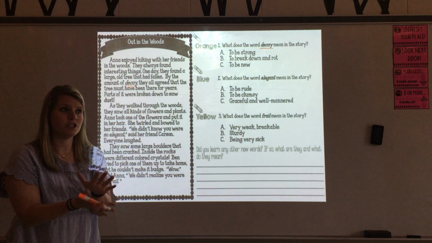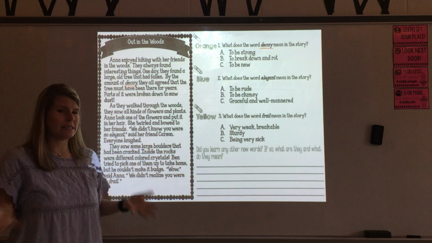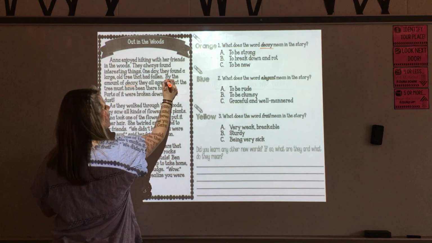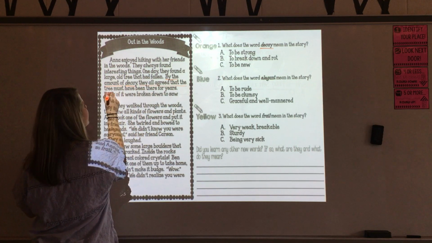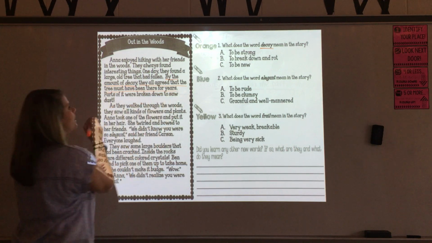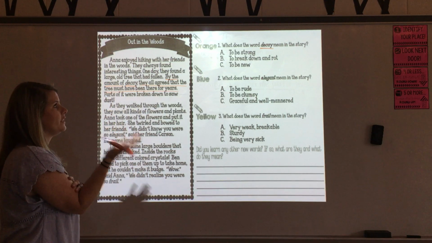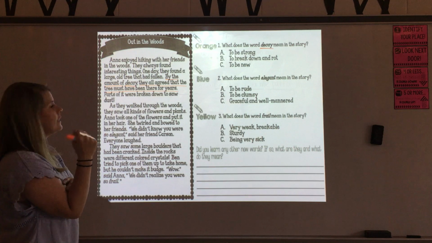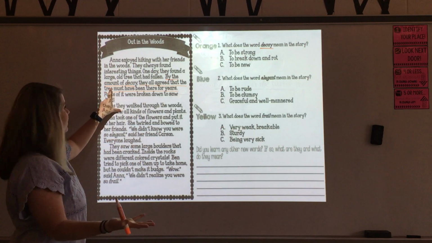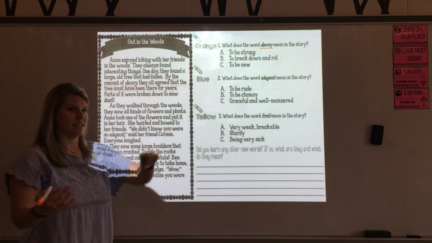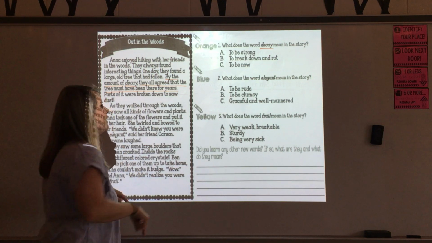So the first thing I'm going to do is I'm going to reread the sentence holding my unknown word. And I'm going to see if that sentence can help me. Let's see. Ready? By the amount of decay, they all agreed that the tree must have been there for years. Okay, helped me a little bit. The tree must have been there for years. So let's keep reading in the next sentence and see if we can get a little bit more clues. I know based on what I've read in this sentence, if it's been there for years, it's not new. It's probably a little bit older, but let's keep reading and see if we get more ones, okay?